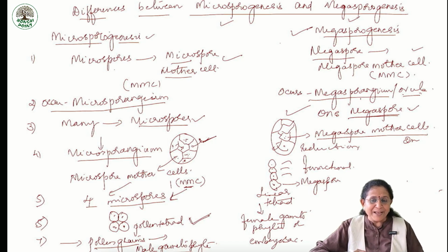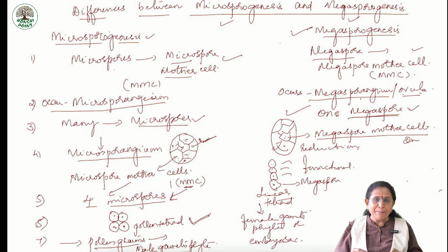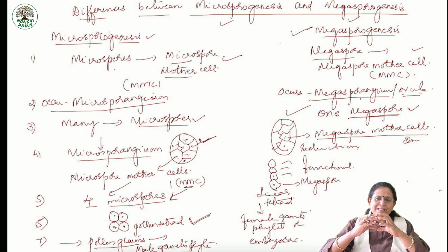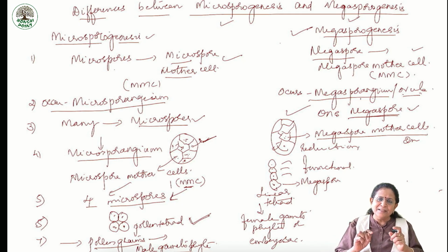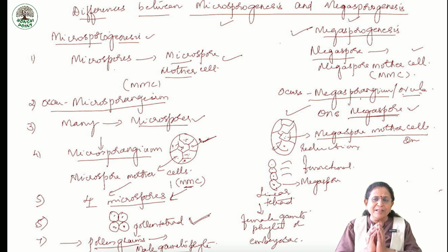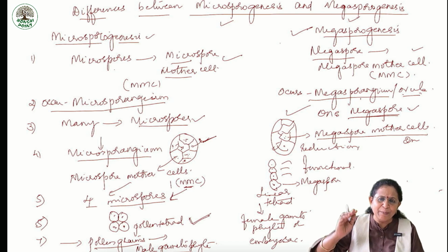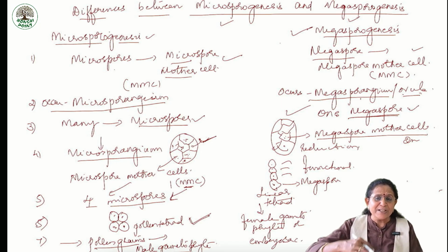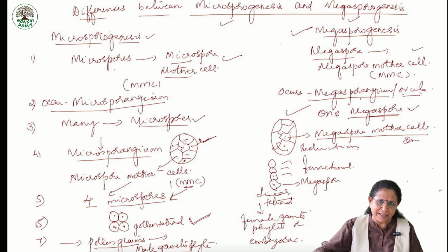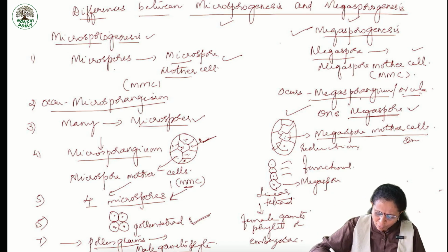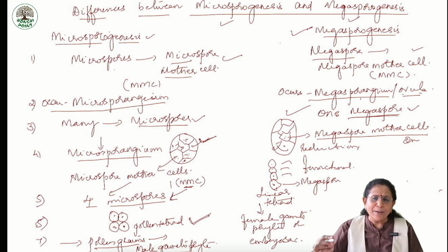Next, what happens? We see that from one microspore mother cell, 4 pollen grains are formed and they are still attached, one beside the other, that is 2 at the top and 2 at the base, so they appear in the form of a tetrad. Hence, they are said to be microspore tetrad, which later develops into pollen grains. That means they get separated. Each pollen grain will later develop into male gametophyte with male gametes.